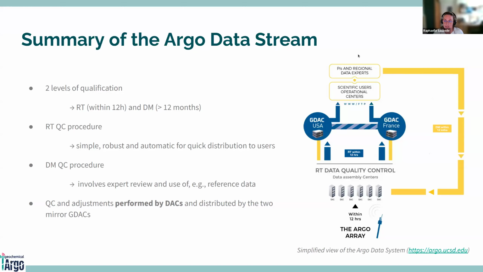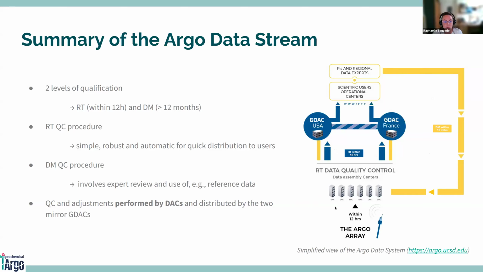And then you can have some delayed mode done by PIs and regional data experts that are then sent again to the DACs and then that can go up to the GDACs. So the complexity of Argo lies in the need of all the DACs to coordinate their reprocessing efforts simultaneously and homogeneously. So this sets Argo apart from other reprocessing systems, such as for ocean color data, for example, where you can reprocess all the data at once.